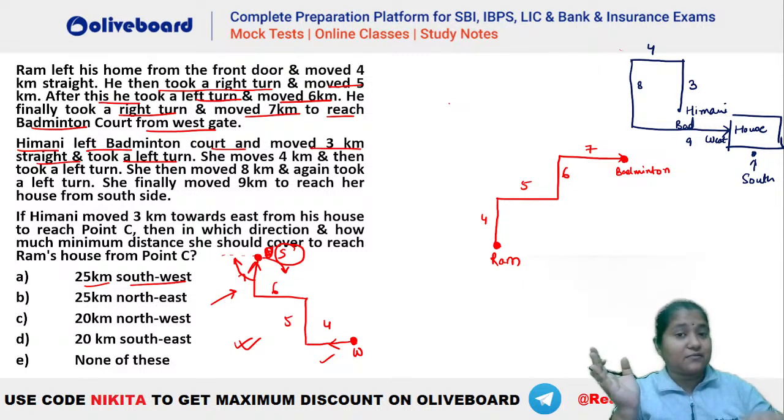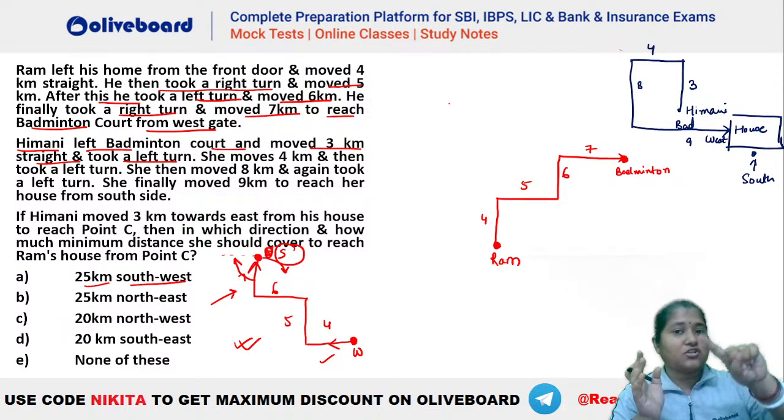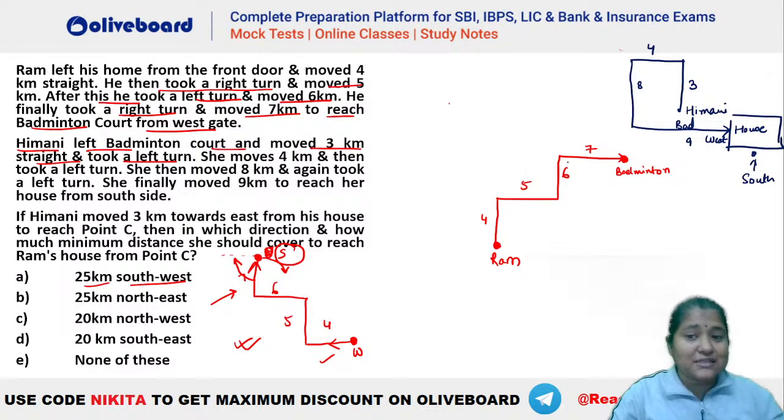That means Himani leaving from the badminton court in this direction towards the north should also be rotated 90-degree anti-clockwise. That means this north should have been actually the west side here, isn't it? So you can see that this is the badminton court. That means she should have left from the west side actually. Okay. So now if you check, if she leaves from the west side, what will happen? This is the badminton court here. Himani is leaving from this particular direction.